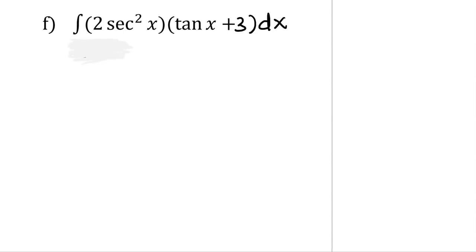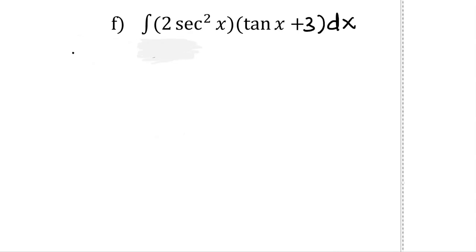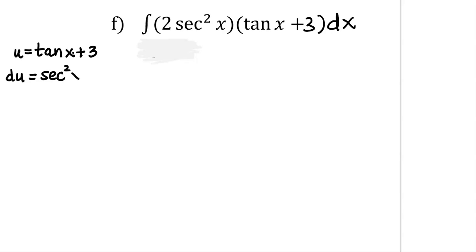Now let's look at example F. Same as last time when we looked at example C, I'm going to choose u to be the factor that contains the tangent. So I'm going to let u equal tan x plus 3. Taking the derivative, du, the derivative of tangent is secant squared x. The derivative of 3 is just 0.